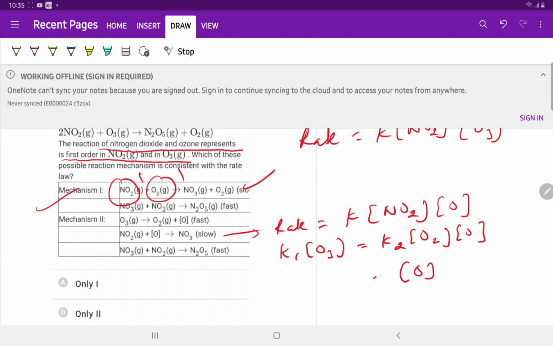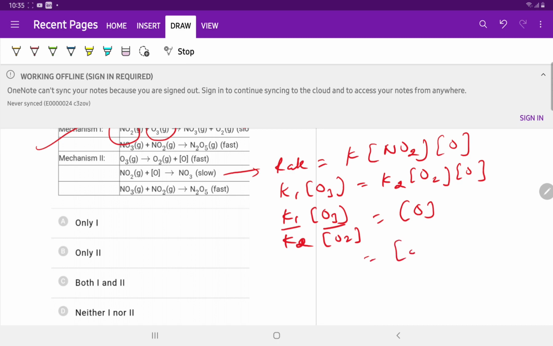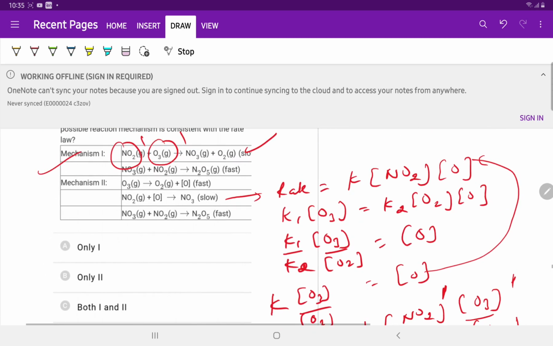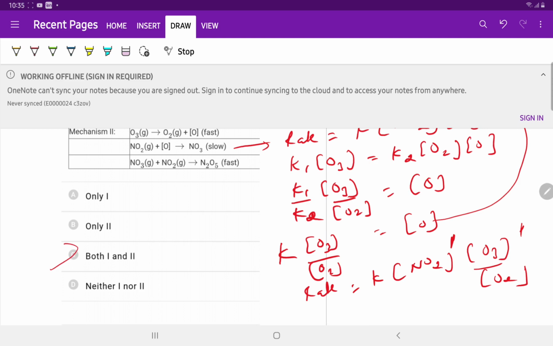The concentration of nascent oxygen is equal to K1 by K2 times the concentration of ozone divided by oxygen. So nascent oxygen is equal to K O3 by O2, and this value is put in the expression. So rate is equal to K NO2 O3 divided by O2. The order with respect to NO2 and O3 is also 1. So mechanisms 1 and 2 are both consistent with the rate law.